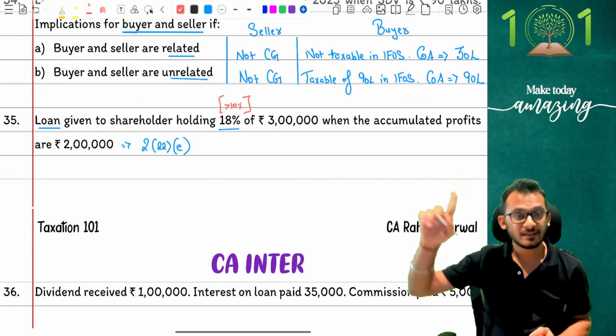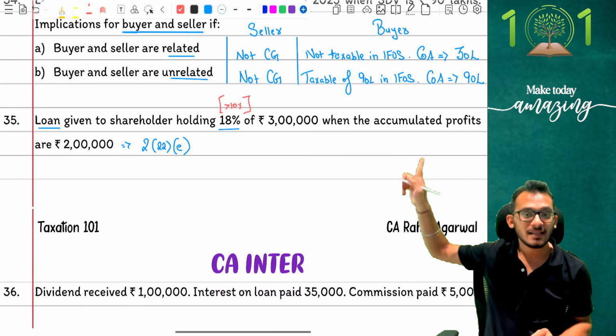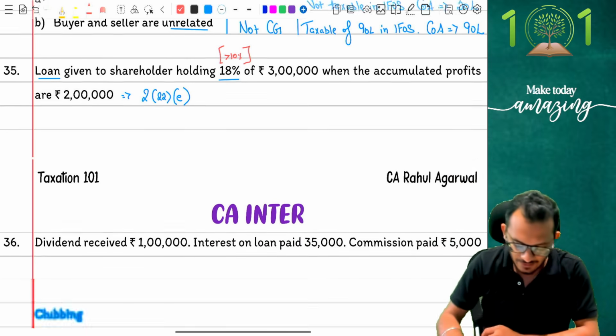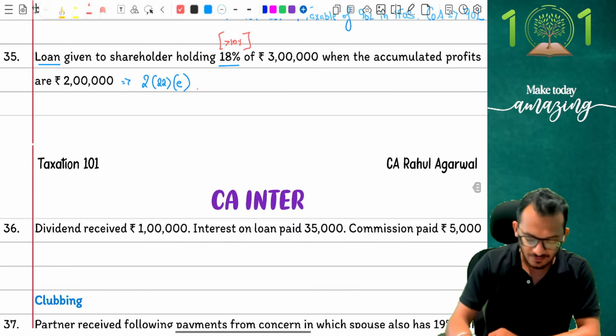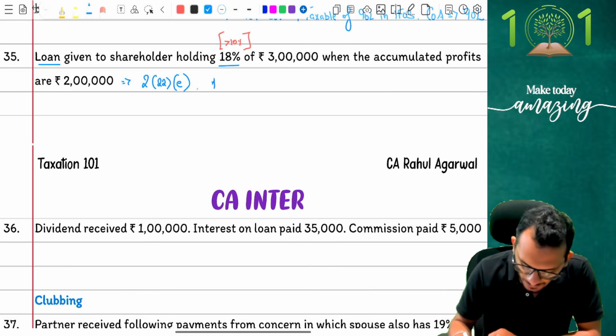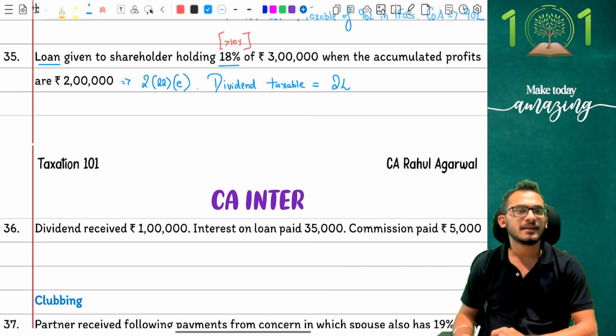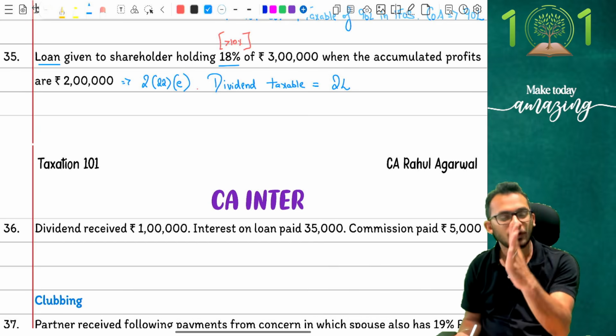In this case, my shareholding has crossed 10%. I have received 3 lakh rupees where the accumulated profit is 2 lakhs. Income tax will say, beta, if the profit itself is 2 lakhs, you can only tax 2 lakhs. And therefore, I will say dividend taxable is equal to rupees 2 lakhs. This is what you have to pay tax on.